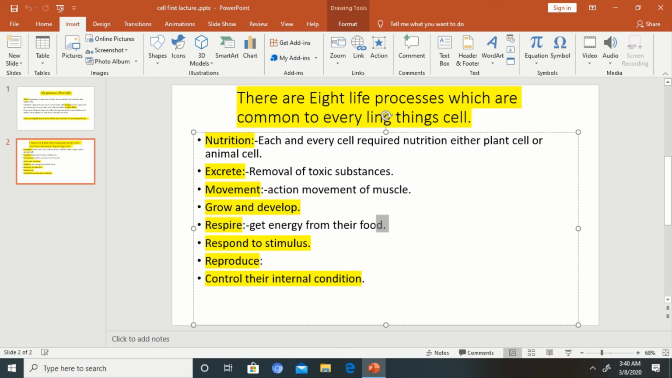Reproduction, as most of the cells are responsible for reproduction, and control of their internal condition. Most of the cells controlling your internal conditions, like gastrointestinal cells, heart cells, as well as internal organ cells, are controlling your internal condition.